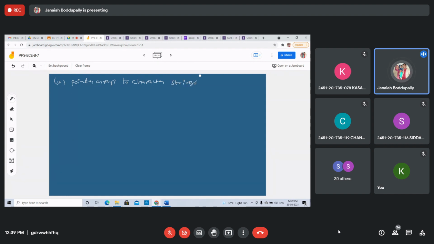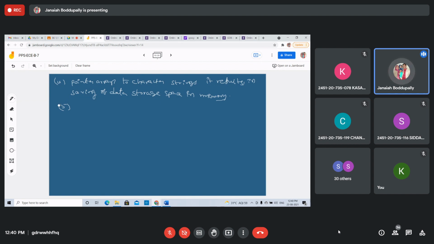It results in saving data storage space in memory. We can save data storage in memory if we use pointers and strings.